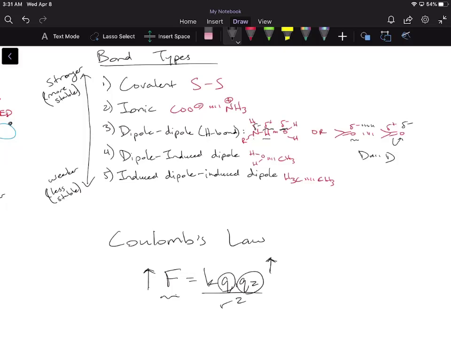Then we're gonna have a dipole-induced dipole interaction. So a dipole has an electronegative atom, and that's what makes it a dipole. Induced dipole means that everything has roughly the same amount of electronegativity. So we're gonna say that it's an induced dipole, meaning that it has to be induced within the molecule. It doesn't have a permanent dipole such as those molecules in a dipole-dipole interaction, for example water, where there is a permanent dipole associated with an electronegative atom.